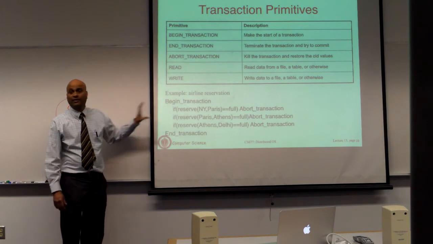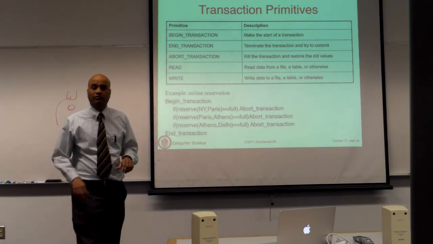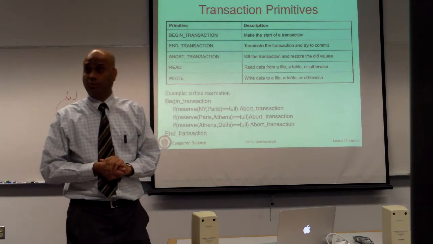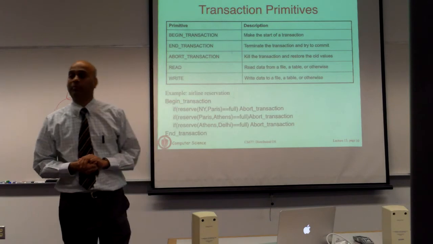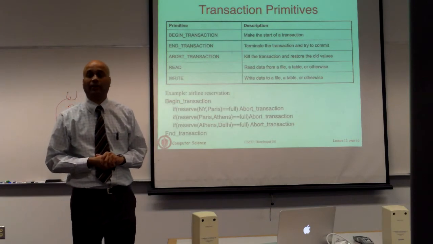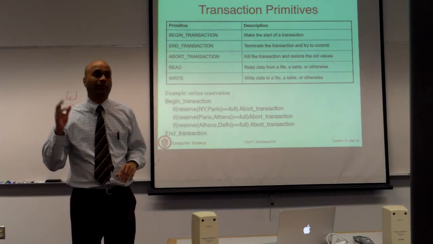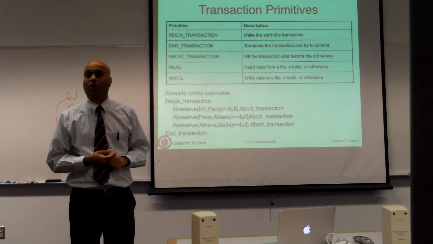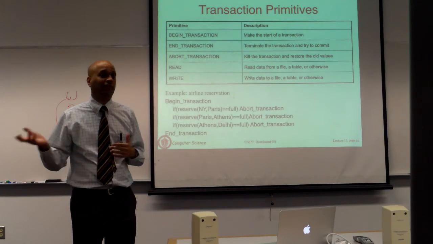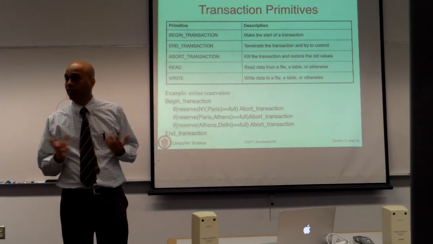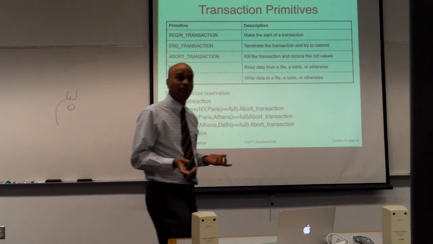That's an example of making a booking which involves multiple smaller bookings. You could do the same thing. You may say, I need a hotel and I need a plane ticket, and I'm going to go to an airline database and I'm going to go to a hotel database. Obviously, I don't want a hotel room if I can't get a flight, or I don't want to get a flight if there's no place to stay when I get there. So you want both of them to succeed or neither to succeed.